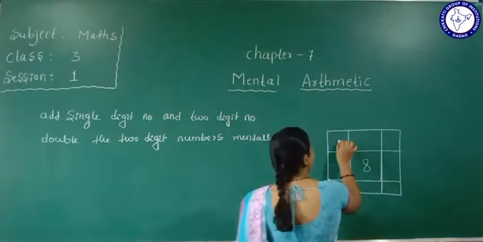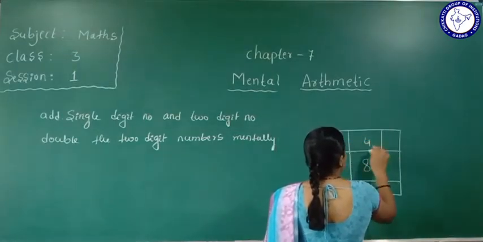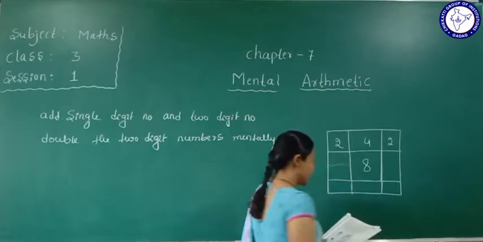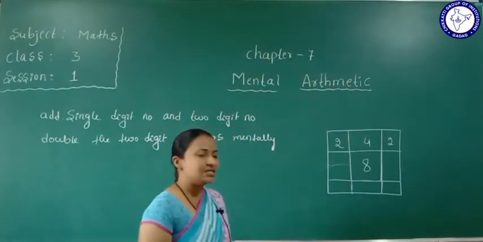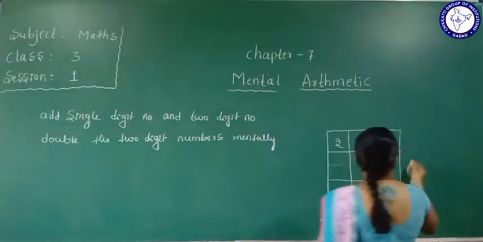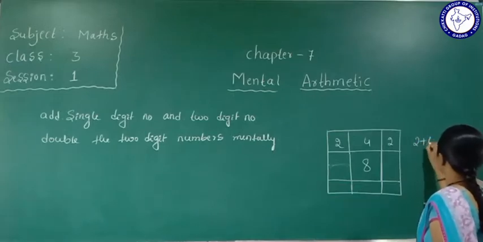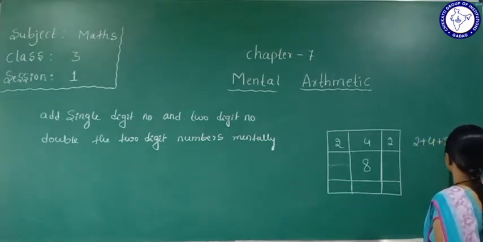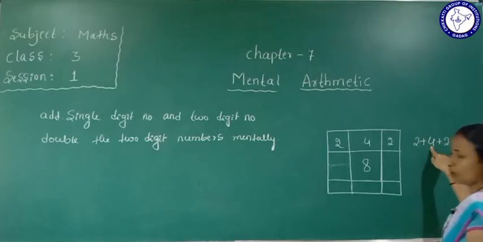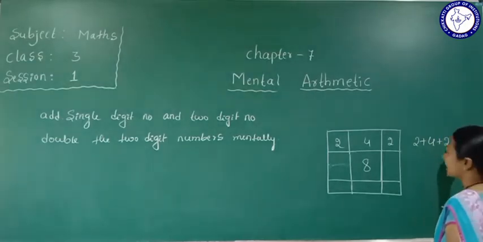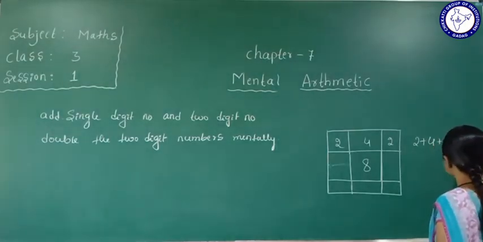So 2, 4, 2. 2 plus 4 how much? 6. 6 plus 2 is 8. So 2 plus 4 plus 2 is equal to 8. Yes, 8 is the answer.